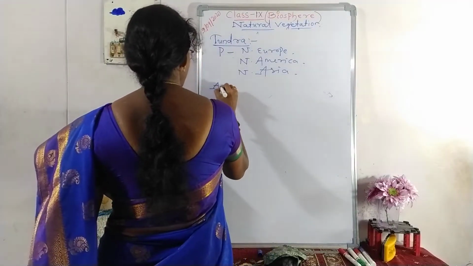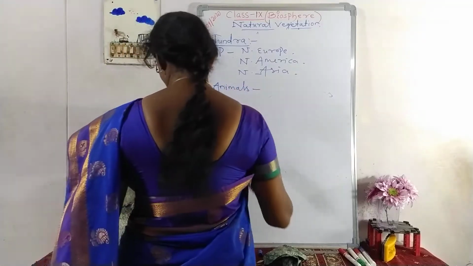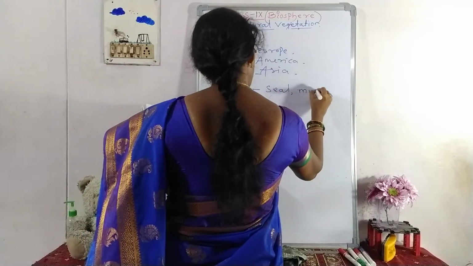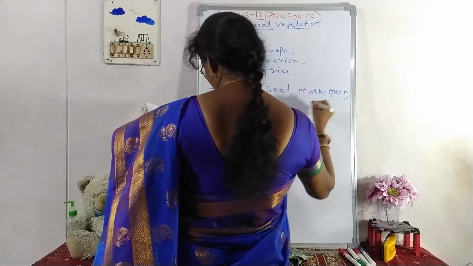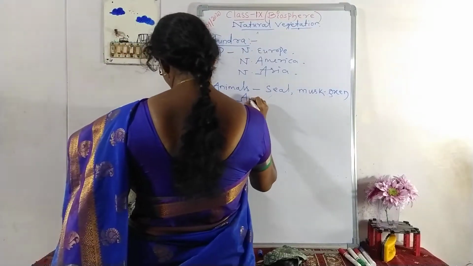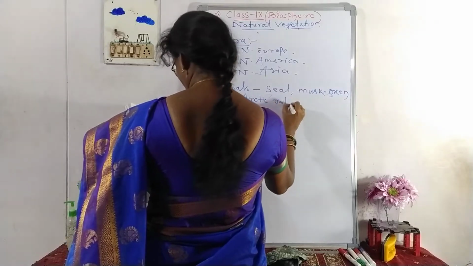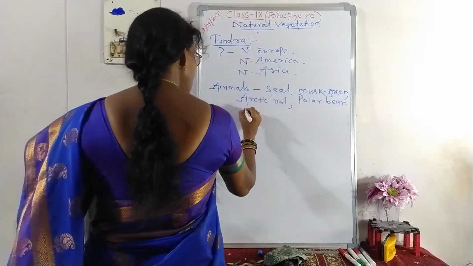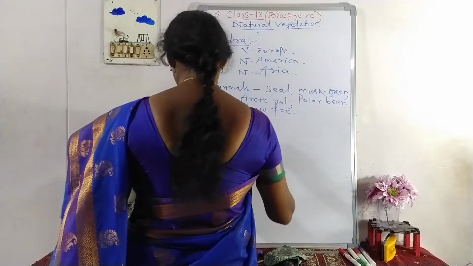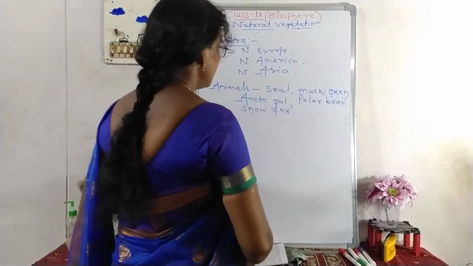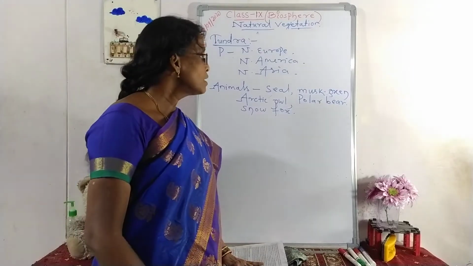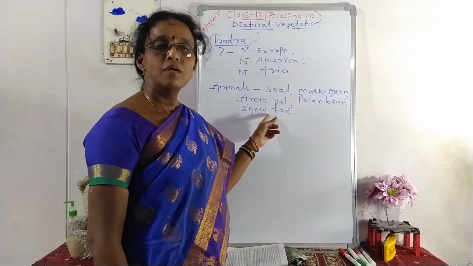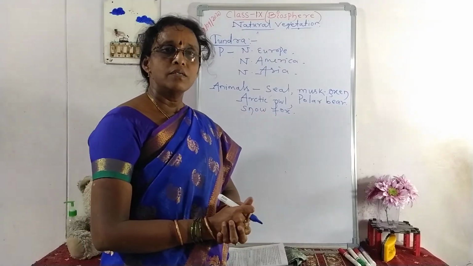The animals we could see there are sheep, musk ox, Arctic owl, polar bear, snow fox, etc. Their skin is very thick and contains some kind of wax which protects them from the cold weather in tundras. Let us continue the lesson in the next class.